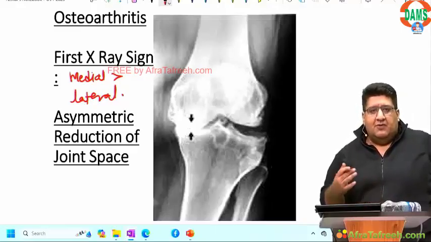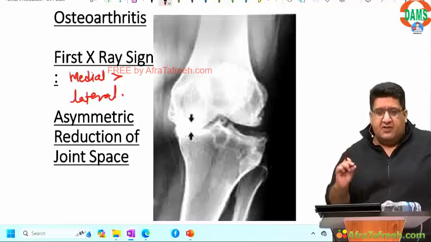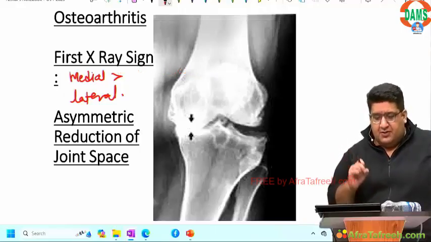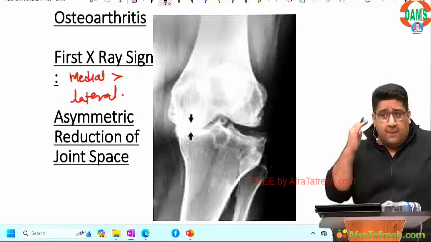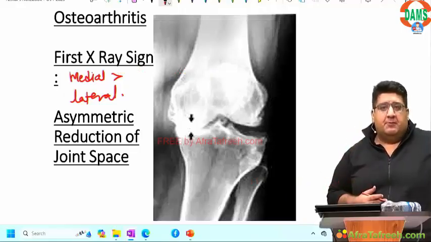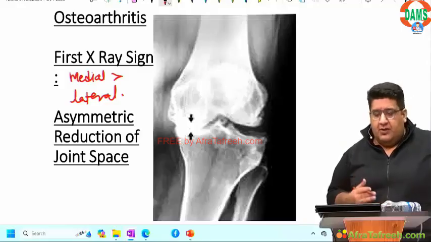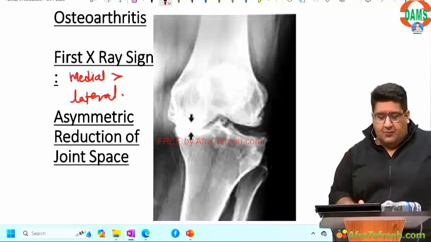So osteoarthritis, the first X-ray sign is always reduction of the joint space. Symmetric or asymmetric? Asymmetric, where medial reduction occurs earlier and more as compared to lateral. Why? Because medial compartment is a weight-bearing compartment. The weight-bearing axis does not pass through midline. It passes slightly medial to midline.